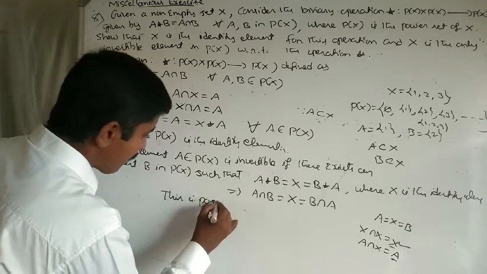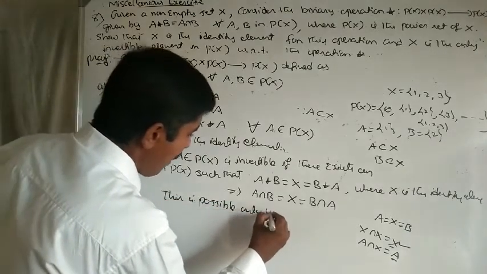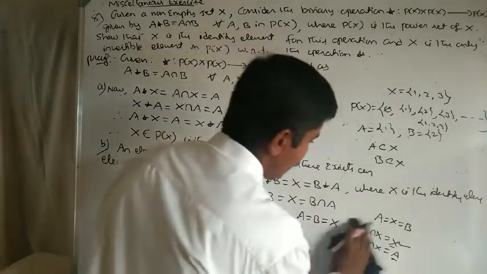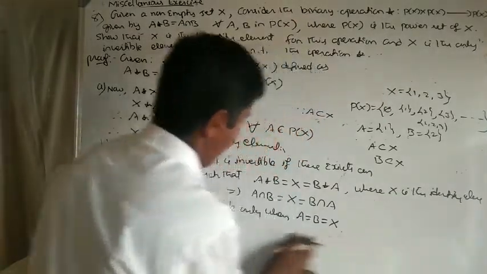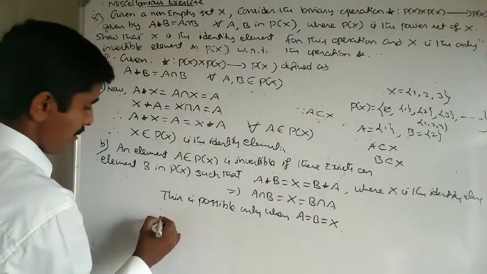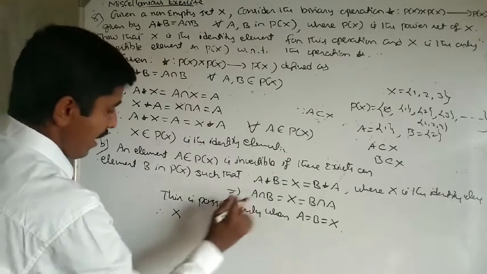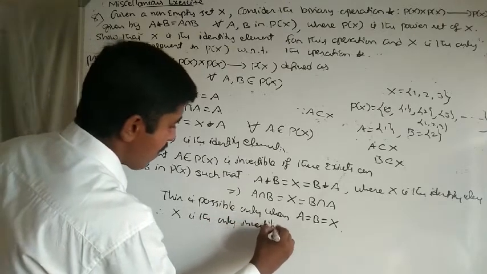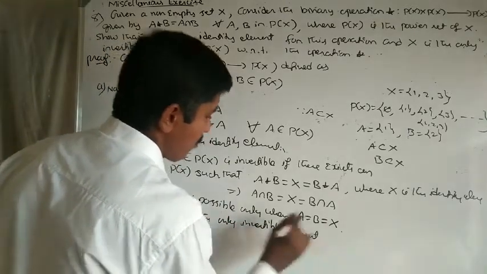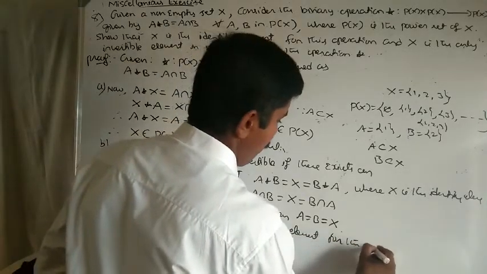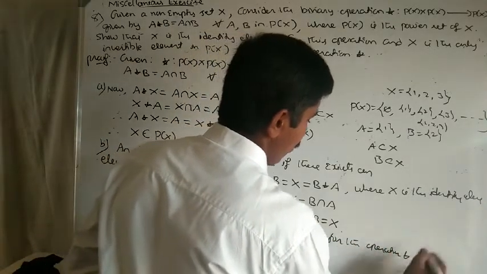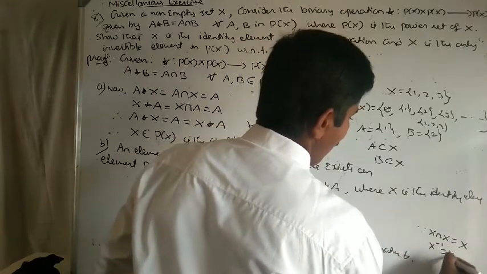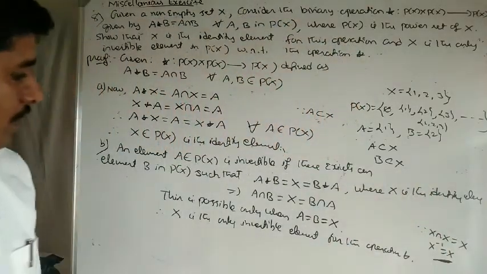This is possible only when A equals B equals X. Therefore, we say that X is the only invertible element for the given operation star. Since X intersection X equals X, that means the inverse of X is X. Got it?